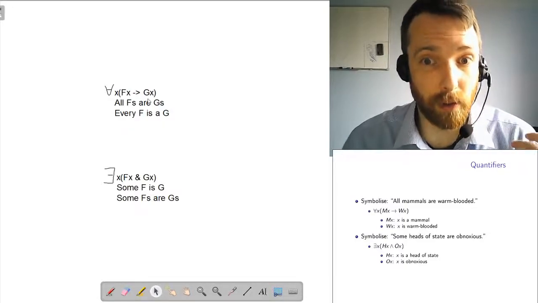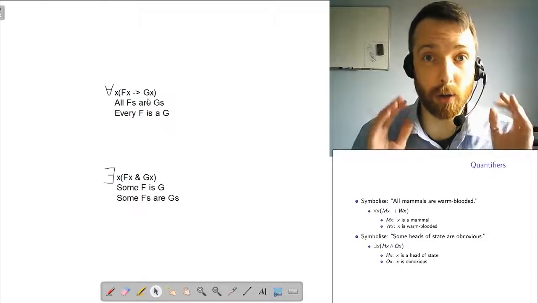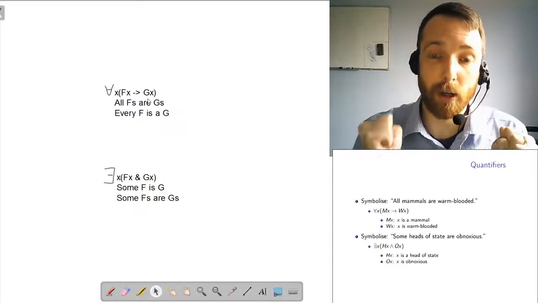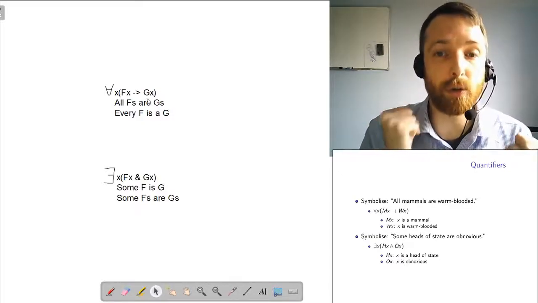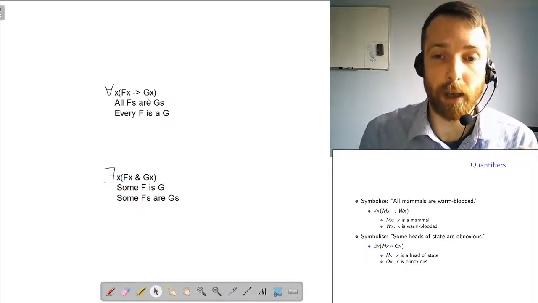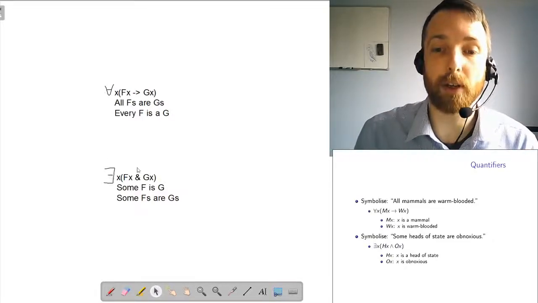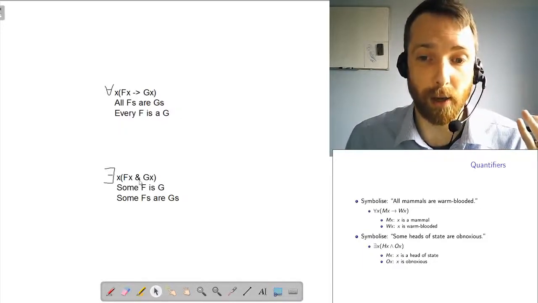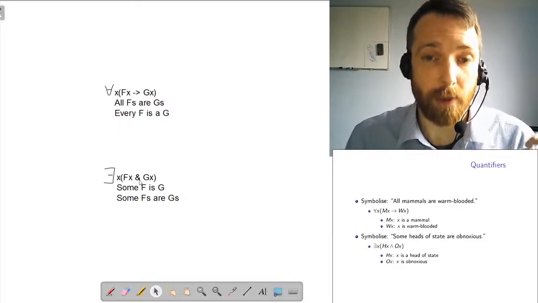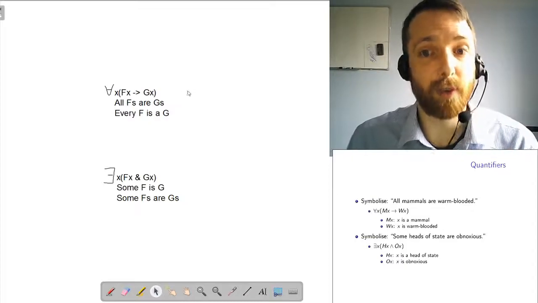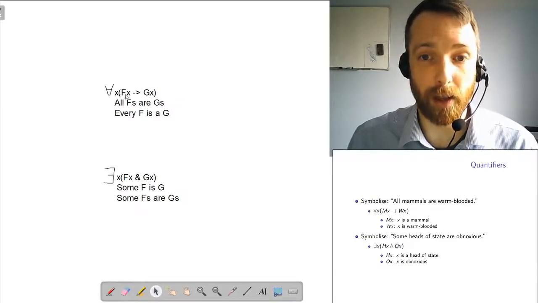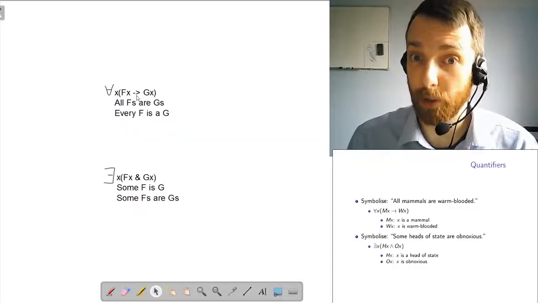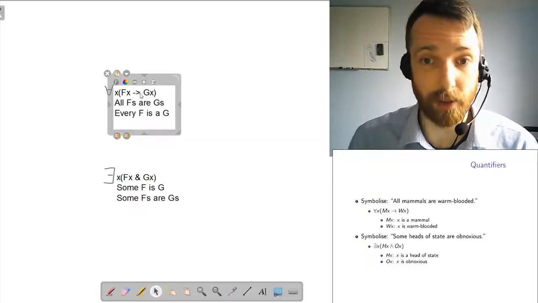Now, it's important to keep in mind the two combinations I'm telling you about here. Universal quantifier usually, although not always, goes with a conditional. Existential quantifier, I'll talk about in a second, almost always goes with a conjunction. You can have a sentence that has a universal quantifier with a conjunction, but that's going to say something different.